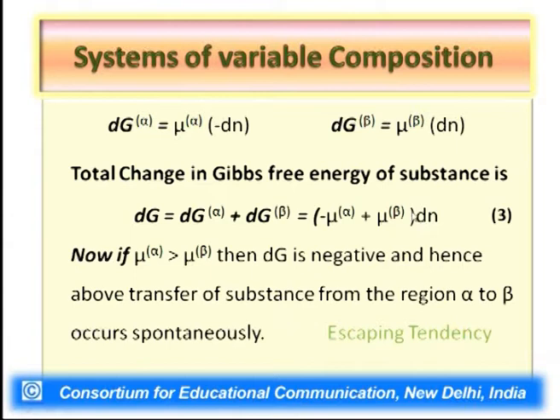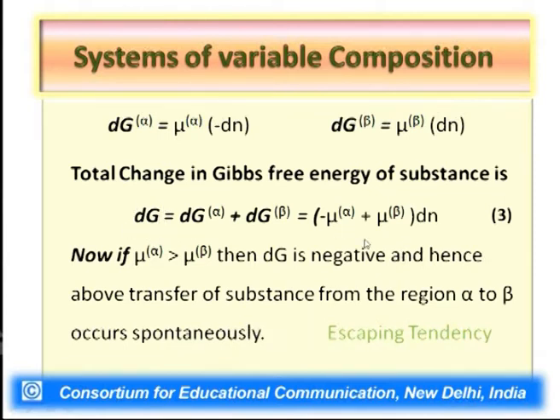When a negative term is multiplied with dN, which is a positive term, the total dG will be a negative quantity, and hence the transfer of substance from region alpha to beta occurs spontaneously. Why spontaneously? Because overall in the system the change in Gibbs free energy will be a negative value.